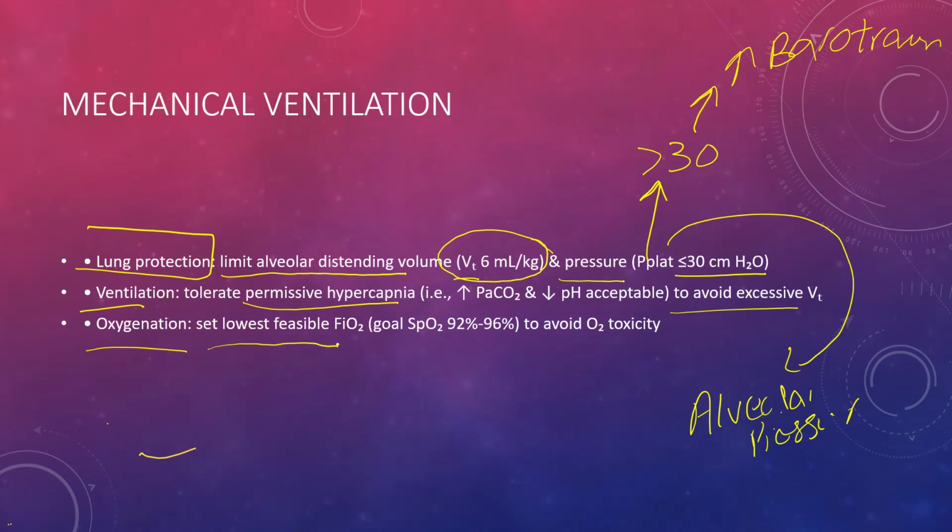For oxygenation, set the lowest feasible fractional inspired O2, because a higher oxygen concentration will lead to oxygen-induced complications. So the goal of oxygen saturation should be 90 to 96% to avoid O2 toxicity.